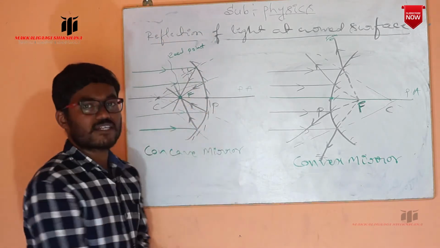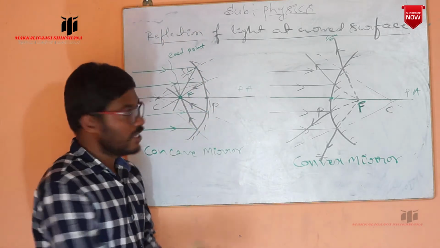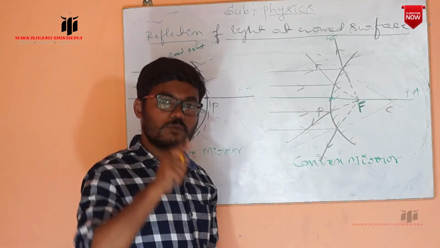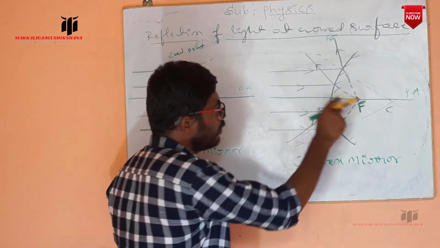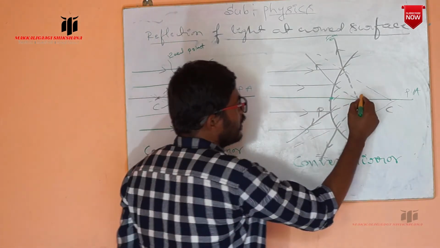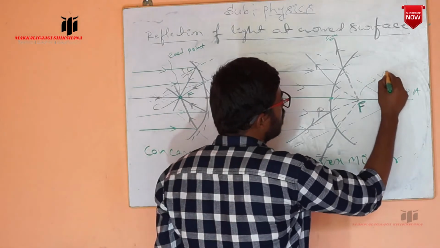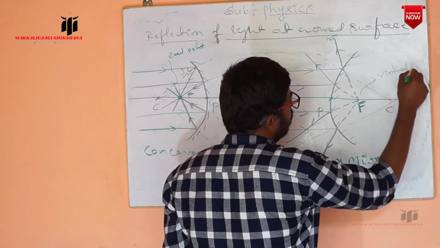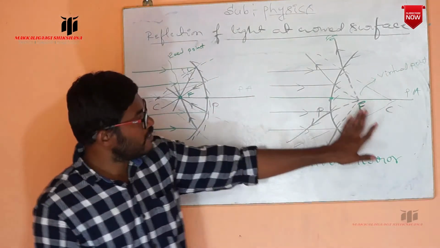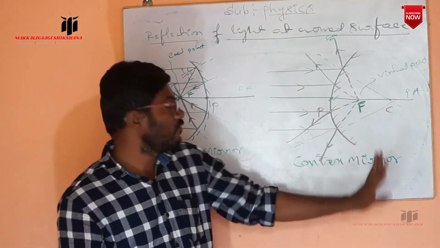But in the case of the convex mirror, what happens? The rays do not exactly meet, but appear to be meeting. At that point those rays appear to be meeting. That's why we call that point a virtual point.